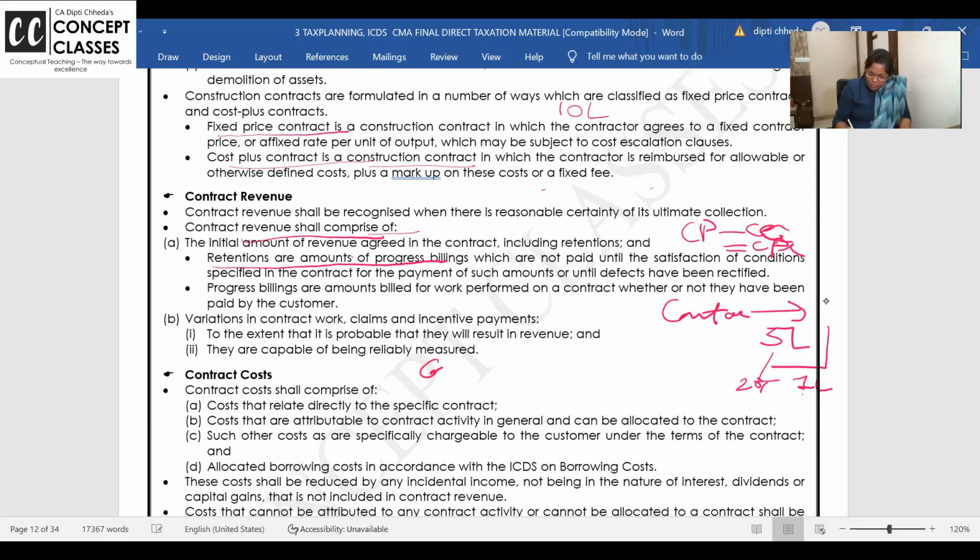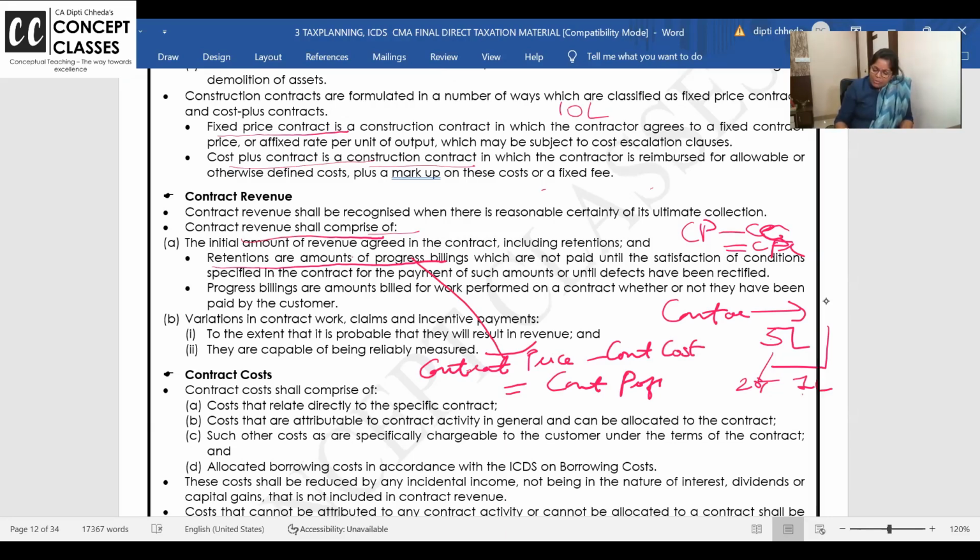If you want, write down please: contract price or contract revenue minus contract cost. This is your contract profit. So they are saying in contract price, include the whole contract price, 5 lakh and not 4 lakh. Ma'am, 1 lakh has not been received yet, no. Retention money is also a part of the contract money.